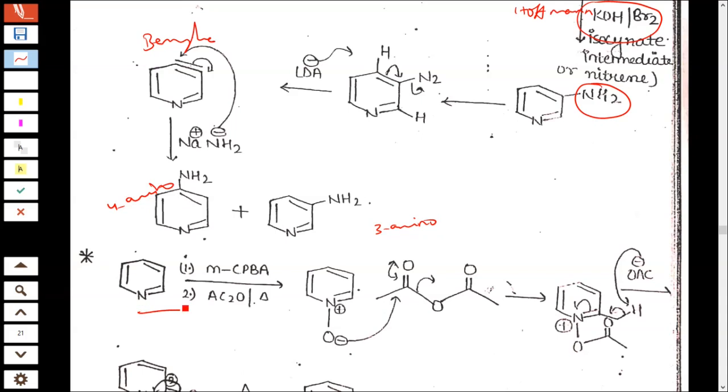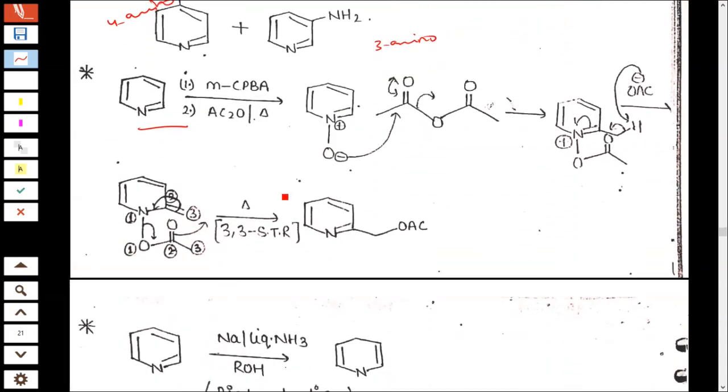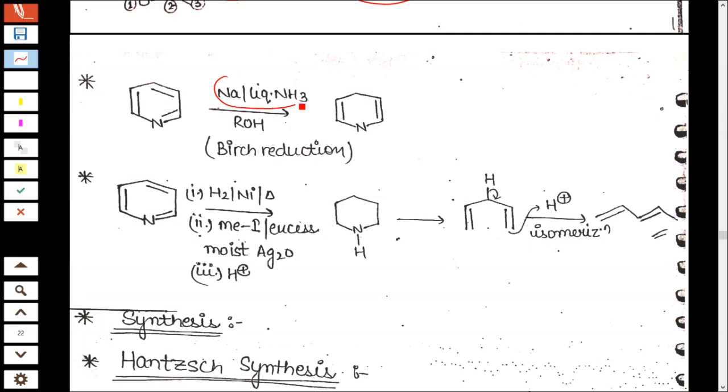What happens when pyridine is treated with mCPBA, that is metachloroperbenzoic acid, in presence of Ac2O? You will get the N-oxide as usual. We know that the N-oxide will be formed, and then acetylation. You will get the product like this, and a 3,3 sigmatropic rearrangement will occur, which gives, this goes here, and you will get a 2-acyl pyridine.